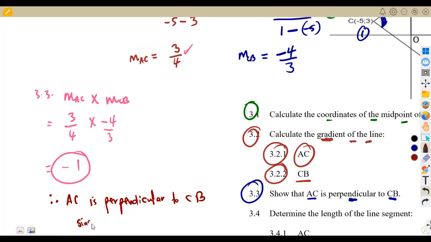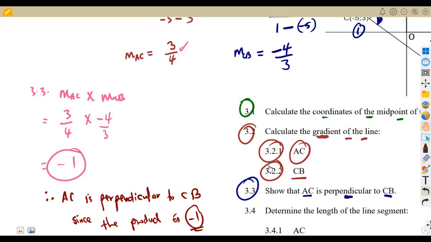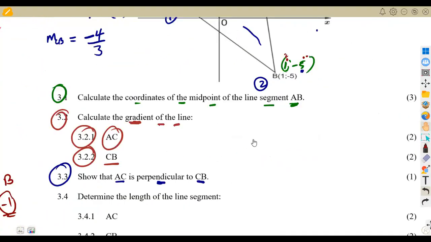Since the product of gradient is negative 1. All right. We know that the product of gradients should give us a negative 1 for perpendicular lines. All right. If the lines are parallel to each other, they have the same gradient. But for being perpendicular, the product must be a negative 1. So that is what we're supposed to have on this part.